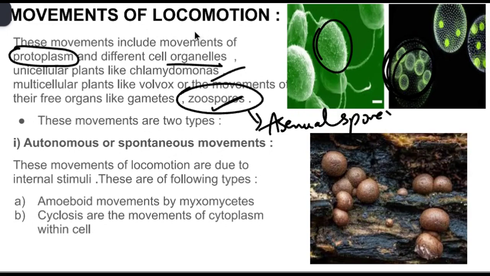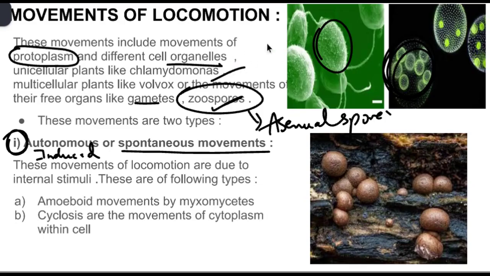So in movement of locomotion, what happens? It is nothing but the movement of a certain part of the plant. For example, if you take a cell, the protoplasm moving from one part to another part is because of this stimuli, and even different cell organelles inside the cell also move. Unicellular organisms like Chlamydomonas or even Volvox, and especially zoospores, zygospores, all these asexual spores also move because of locomotion. And even the gametes also. So these movements are of two types. First one is autonomous, also called spontaneous movements, and second one is induced movements, which we will discuss in the next slide.